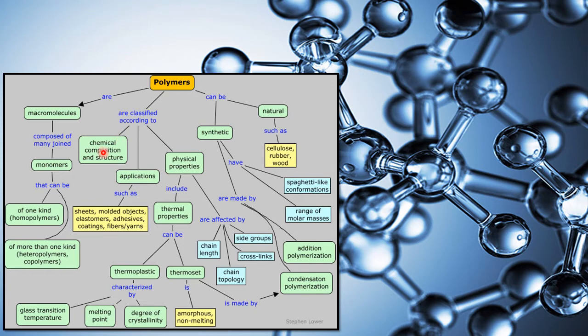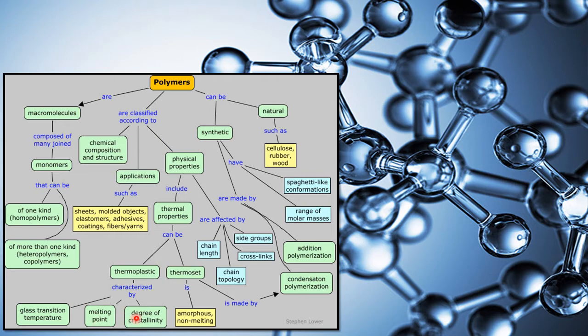Right. Next, polymers are classified according to chemical composition and structure. Polymers are also classified according to their application, such as what things we need to make: sheets, molded objects, elastomers, adhesives, coatings, fiber yarns, etc. And accordingly their physical properties, which include thermal properties, can be further divided into thermoplastic and thermoset.